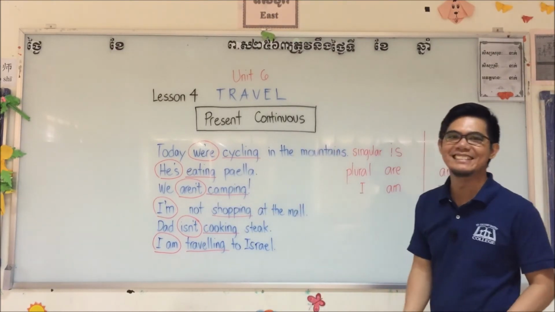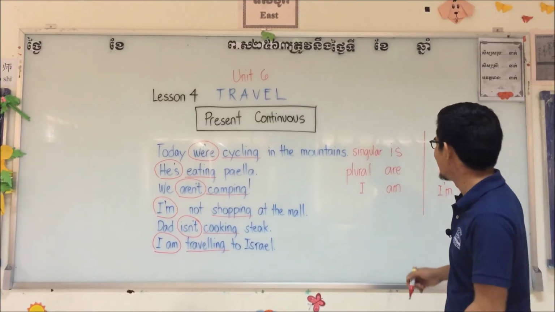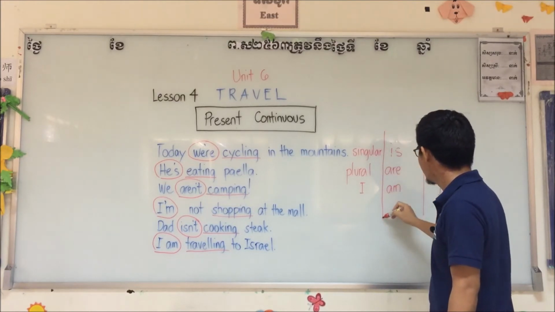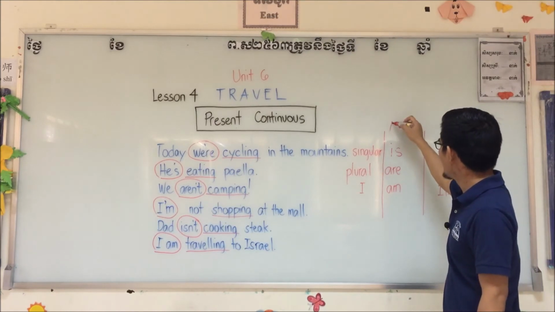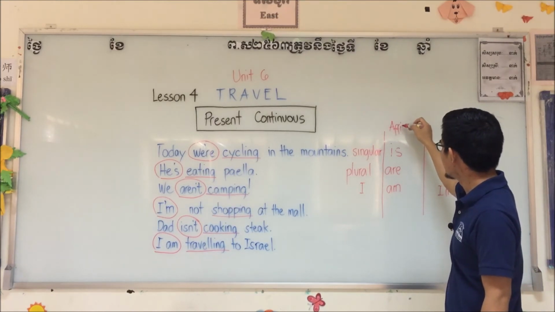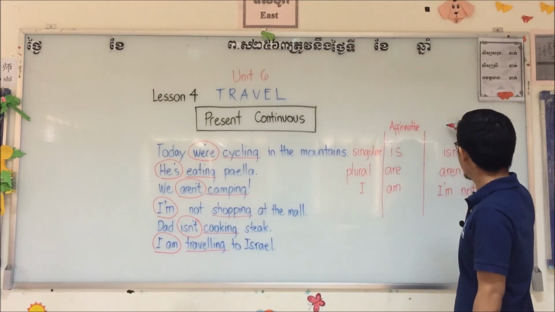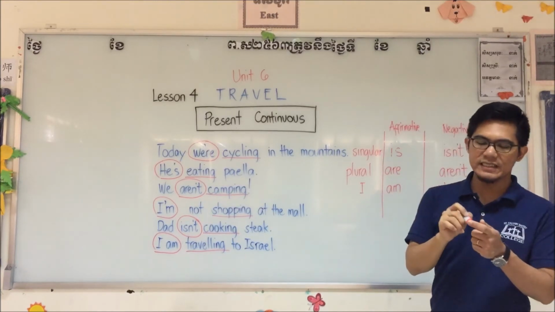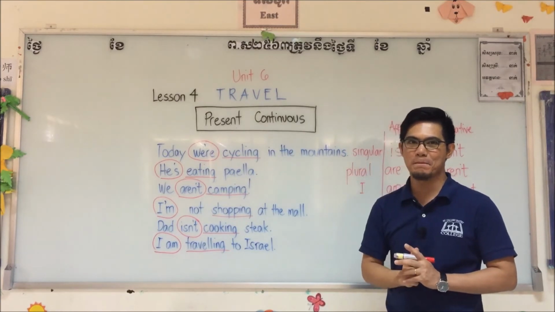We're done. Okay, again. Is, are, and then am. This is for affirmative sentence. This side is for negative sentence. In writing sentences, always look for the subject.